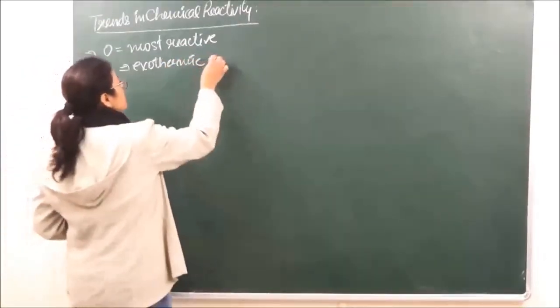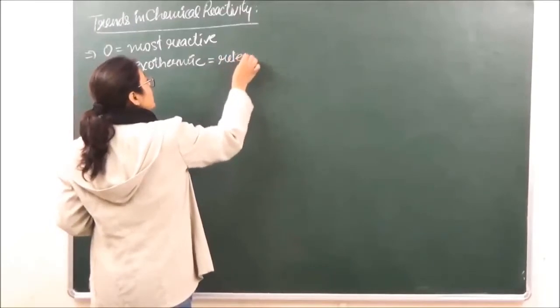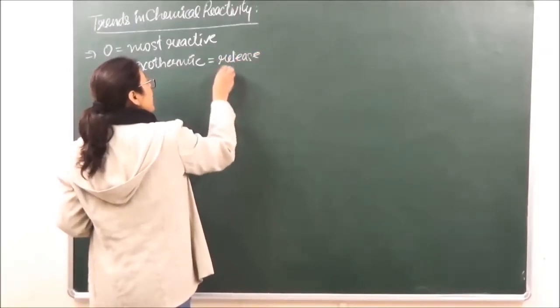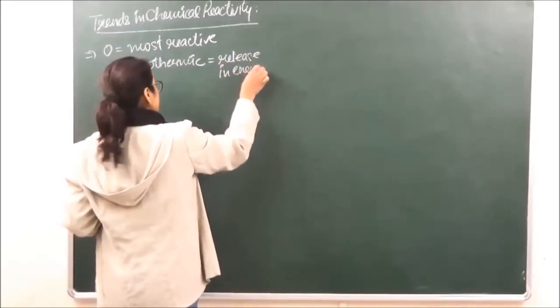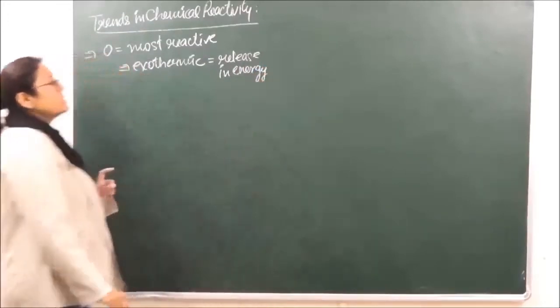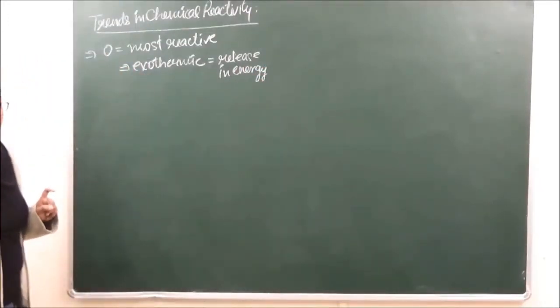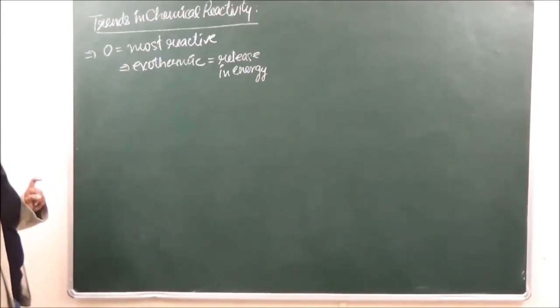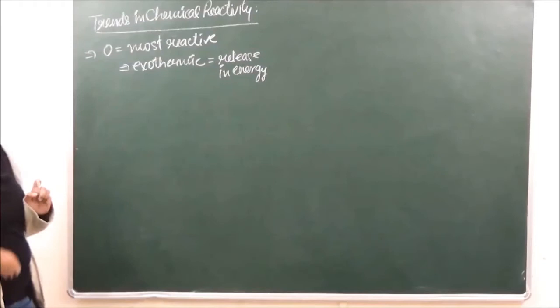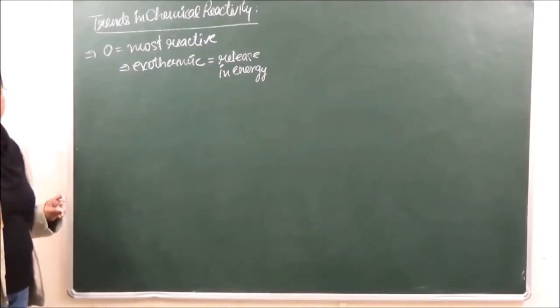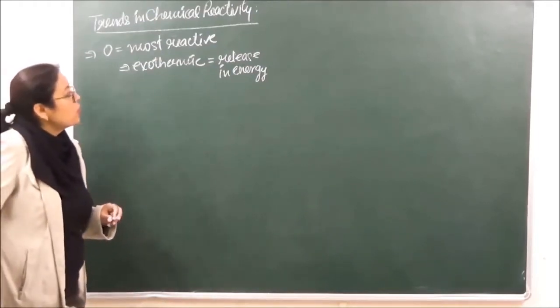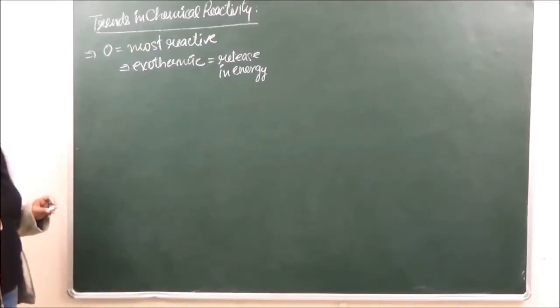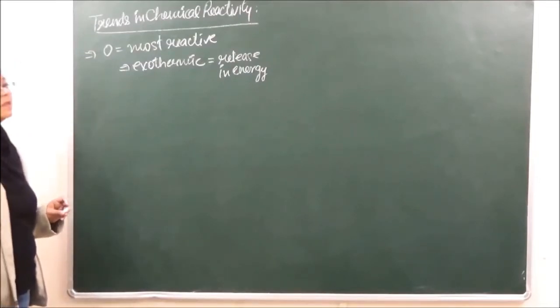Exothermic reaction means that there is going to be release in energy, and because of this release in energy, the stability of the system is going to increase. So most reactive is oxygen, even though its bond dissociation energy is the highest. The reason is that all its reactions are exothermic, releasing energy and hence making the product more stable. Okay?